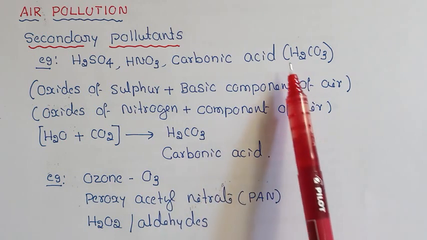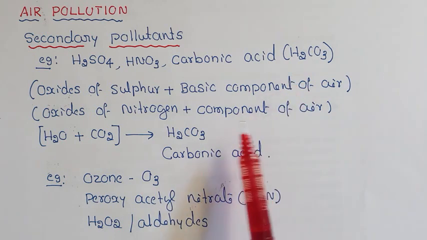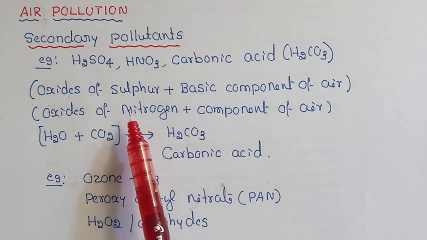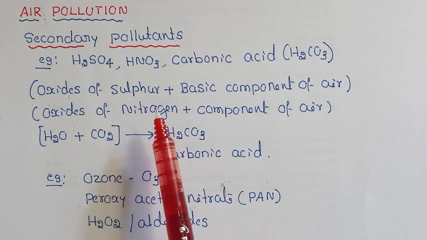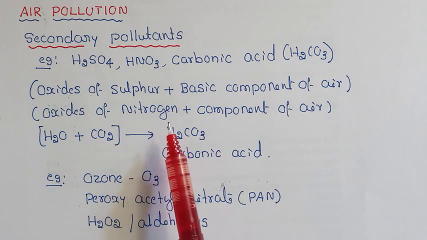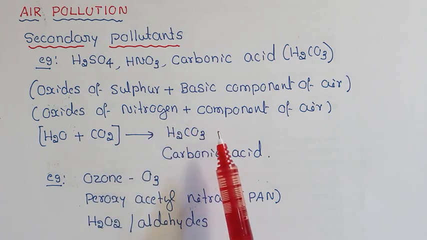Now, these are the results of reactions between primary pollutants, either with each other or with the basic components of air. The basic components of air include oxygen, nitrogen, carbon dioxide, water vapor, etc.